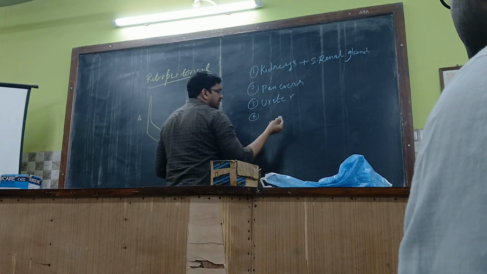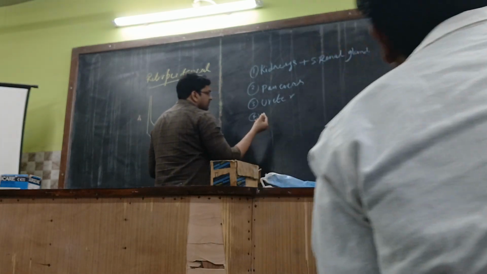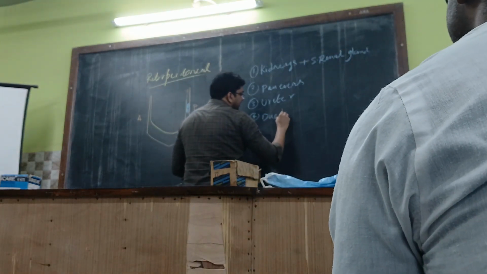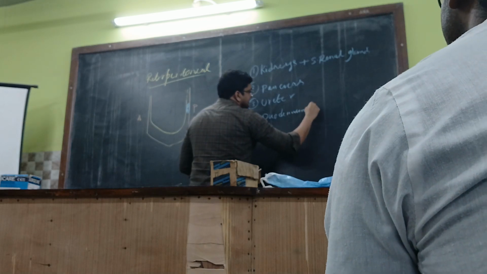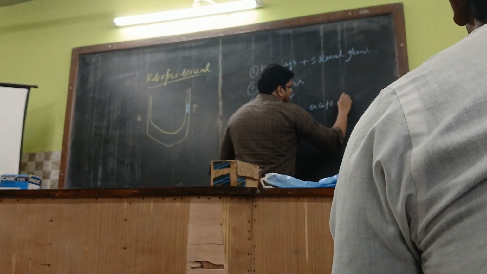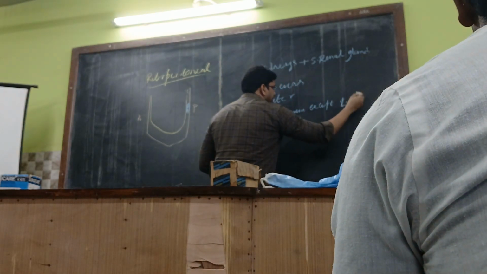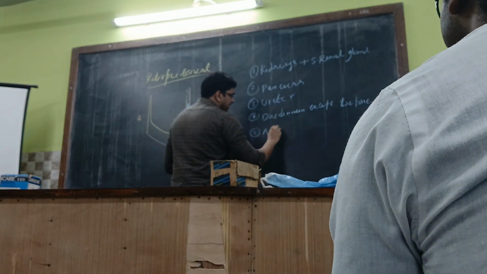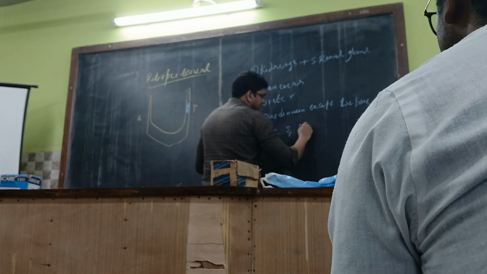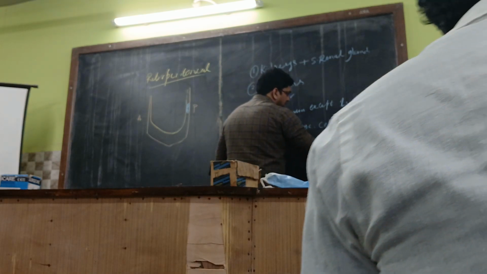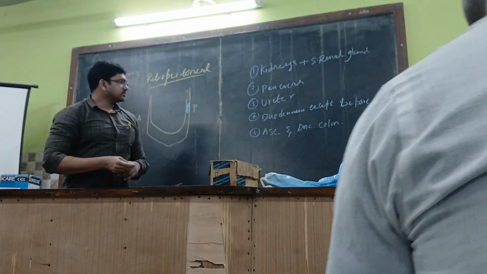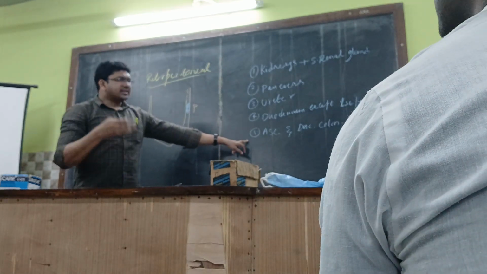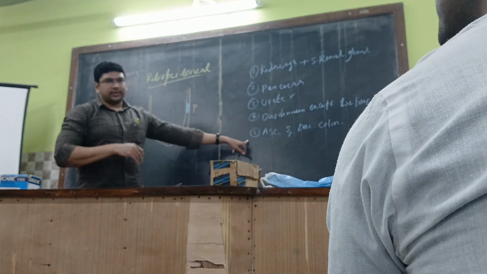Any other? Third part of the duodenum: second, third, fourth parts, except the first part. The rest of the duodenum, except the first part. Then the ascending and descending colon. Anything else? Rectum: if you come below the peritoneum, you will see that later.